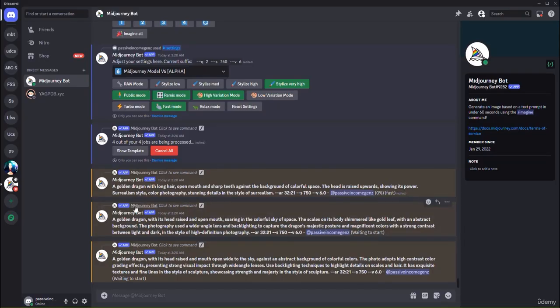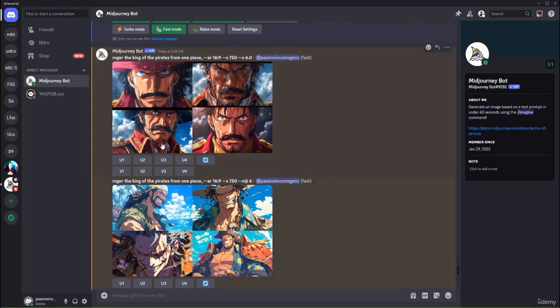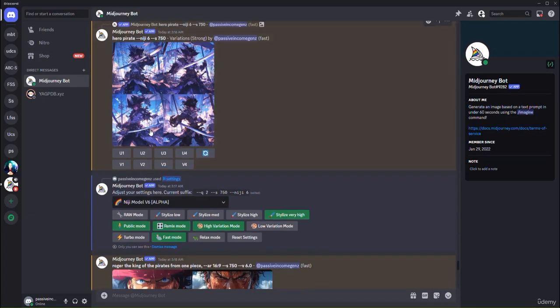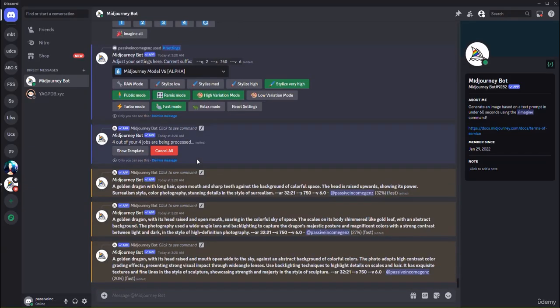So it's going to generate 4 different quadrants of images, because Midjourney generates 4 images at a time. It doesn't generate just one image. It generates multiple images at a time, which is really useful for us. So here it is working on it, and we're just going to have to wait to get the results.